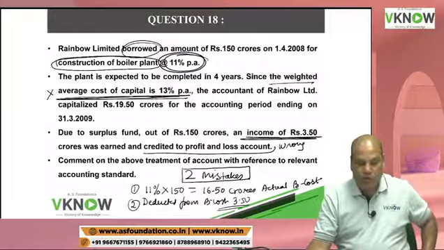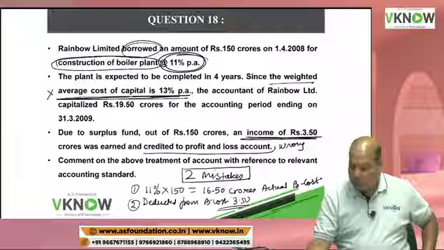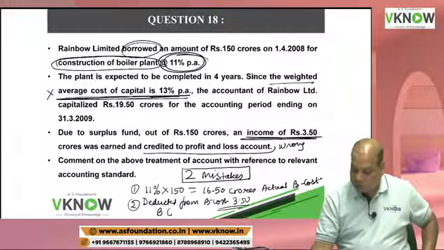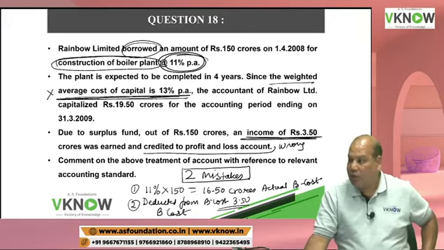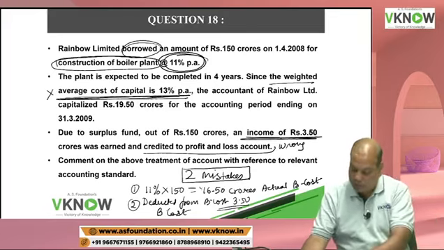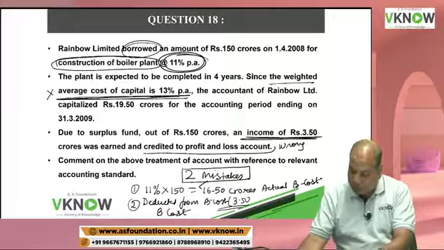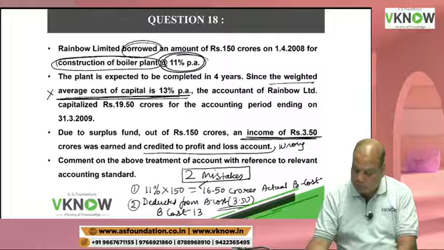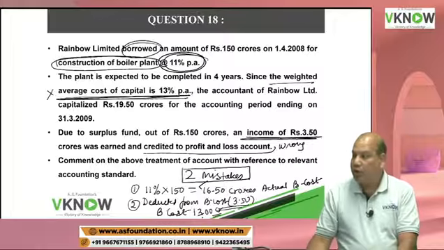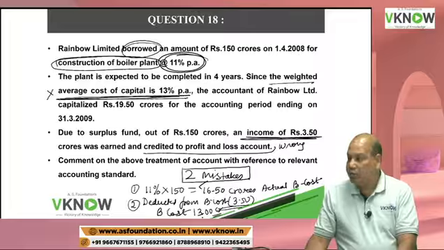So my question is, the net borrowing cost to be capitalized. The net borrowing cost to be capitalized will be 16.50 minus 3.50, and that comes to 13 crore.